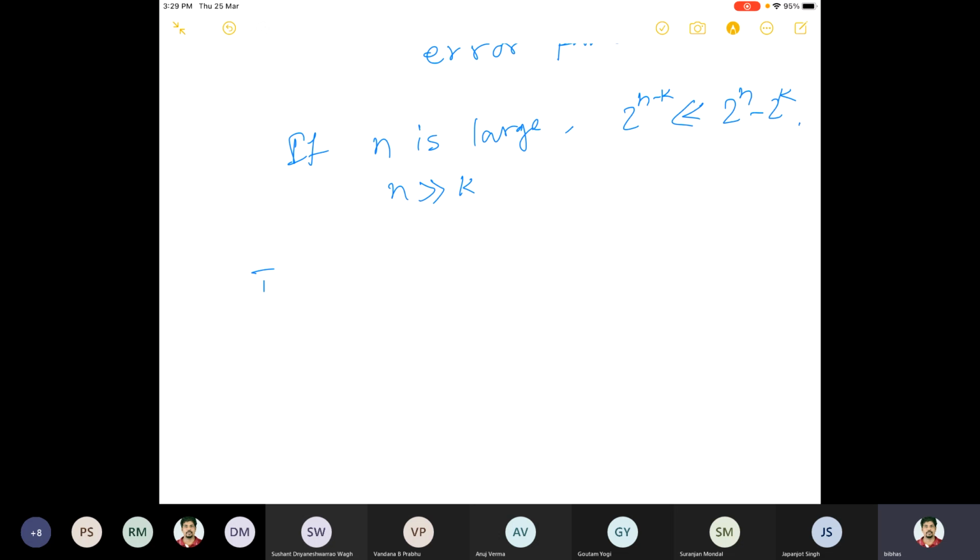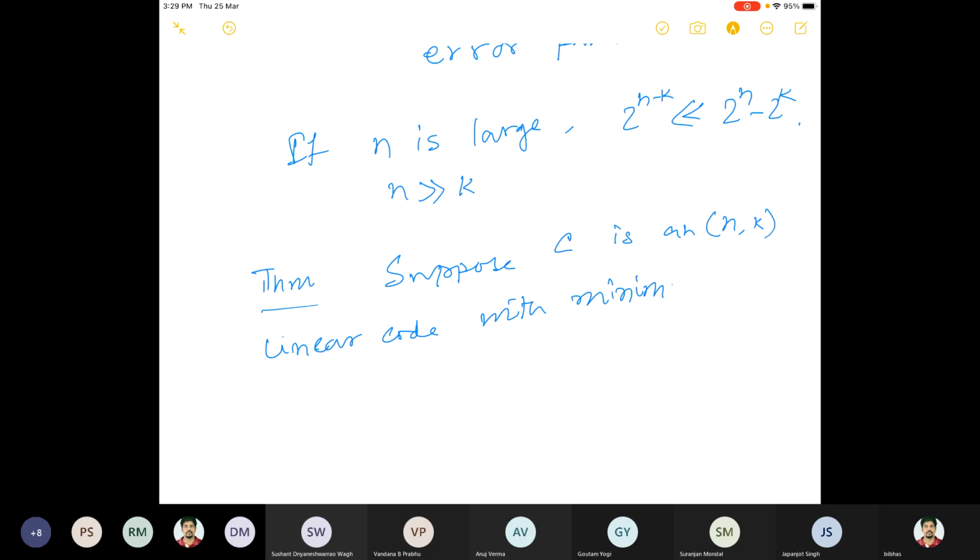So let me state this as a theorem: suppose C is an (n,k) linear code with minimum distance d min.